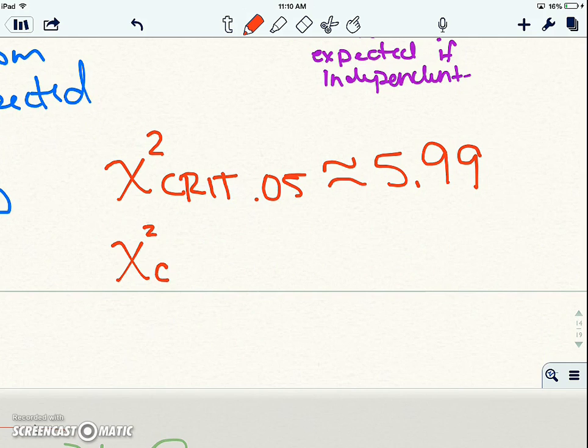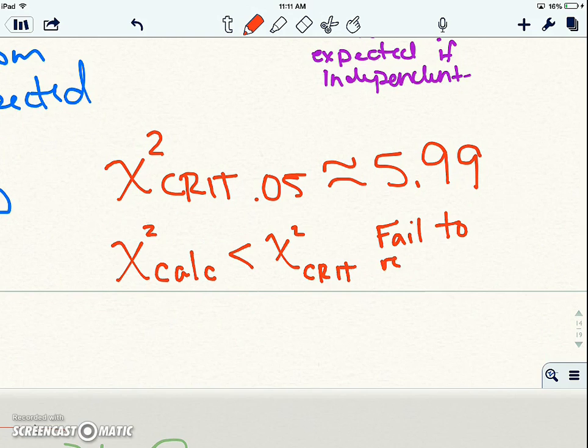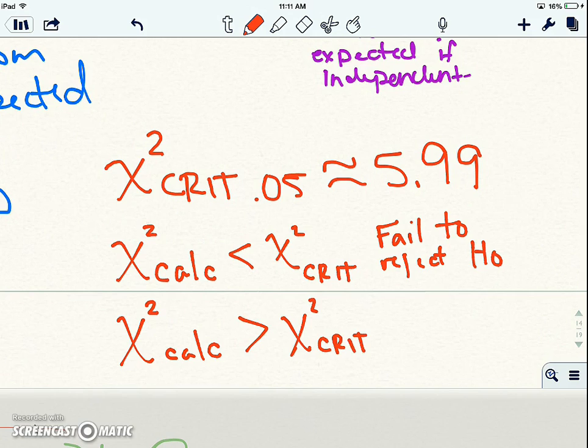If our chi-squared calculated value is less than our chi-square critical value, then we can fail to reject the null hypothesis. If the chi-squared calculated value is greater than the chi-square critical value, we can reject.